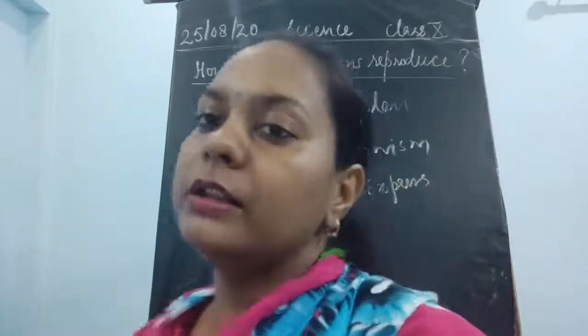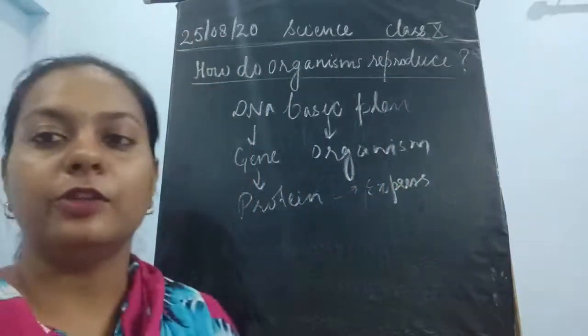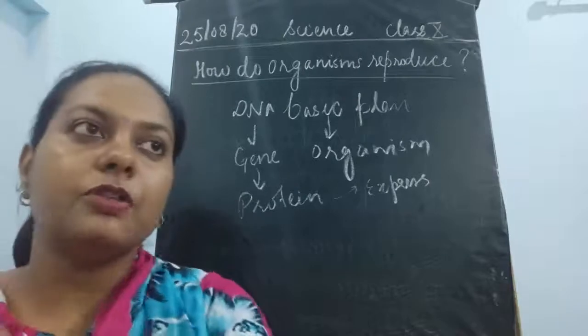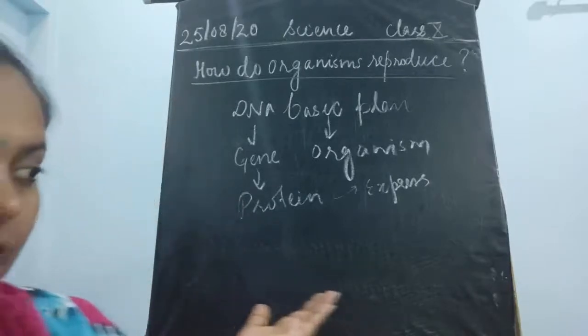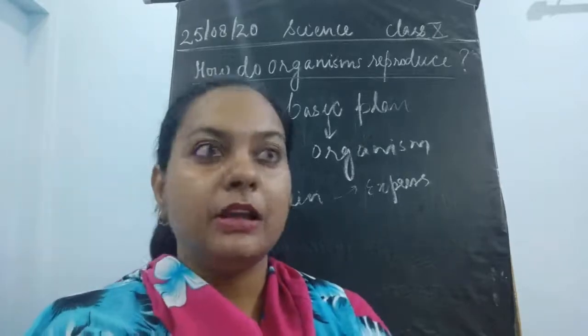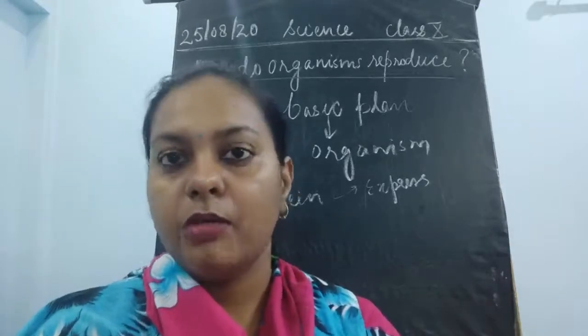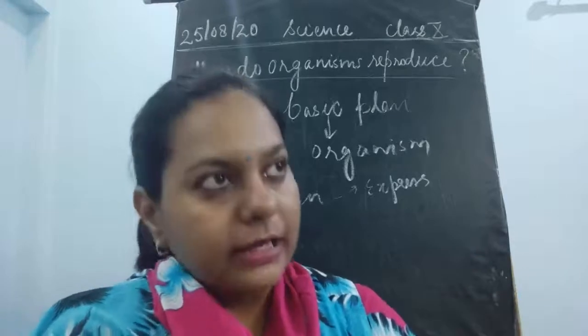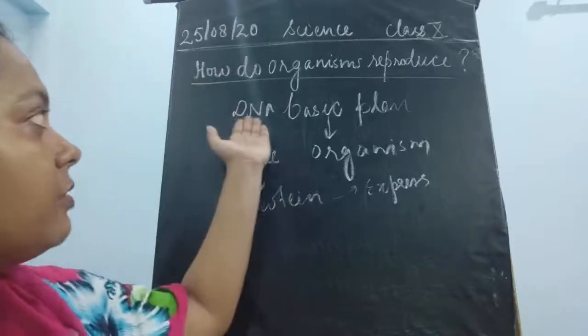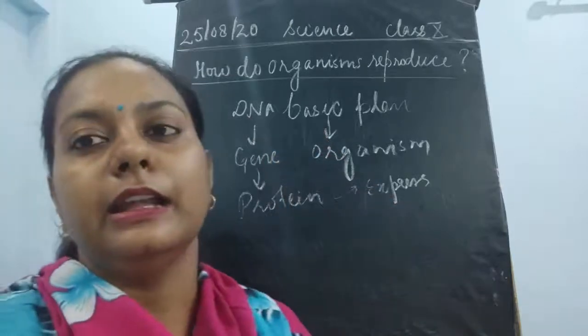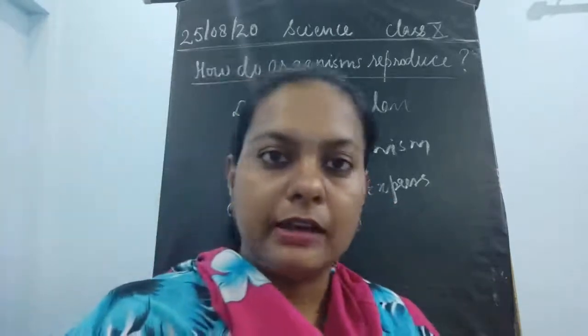All the basic design of each organism remains the same. Each neem tree looks the same, all the cats look the same, all human beings look the same. Why do we look similar? Because of this DNA that contains the basic design. Fine.